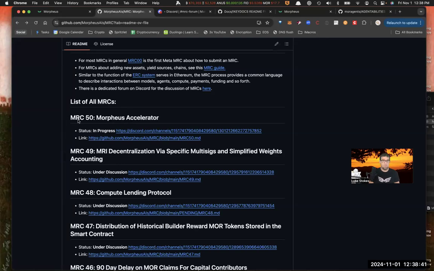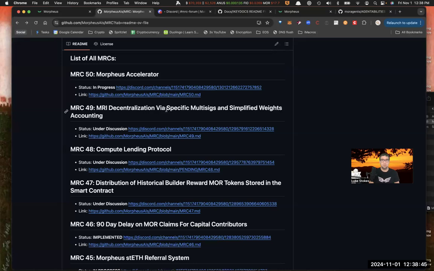So again, we've got everything from decentralizing the multi-sig, simplifying the weights accounting. This is more about the maintainers and how they're doing things, trying to make things more automated, and get the humans out of the loop, basically. Get it more automated. There's a compute lending protocol.